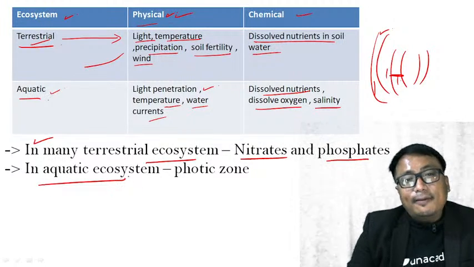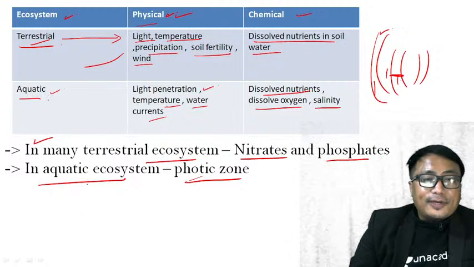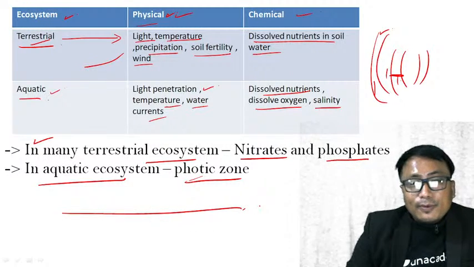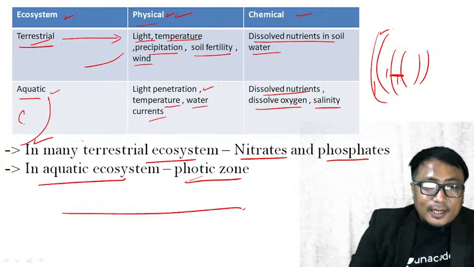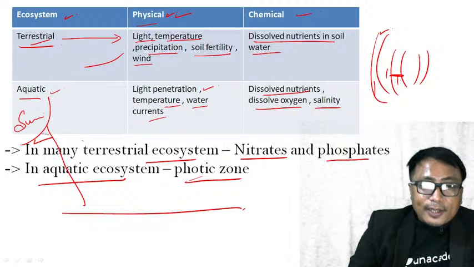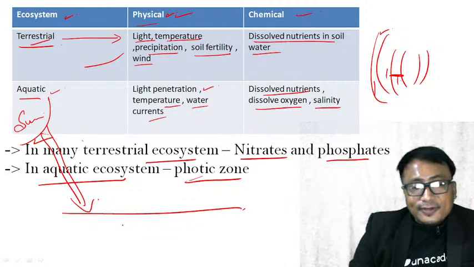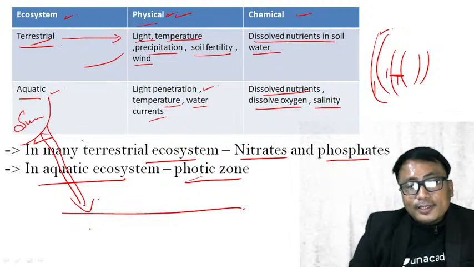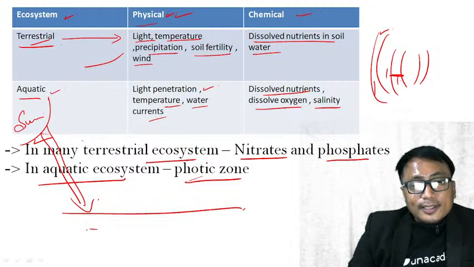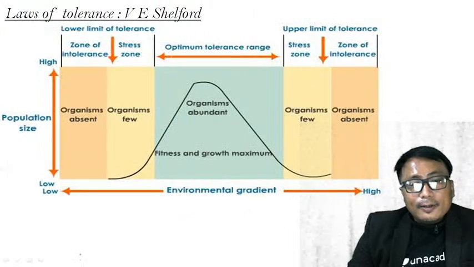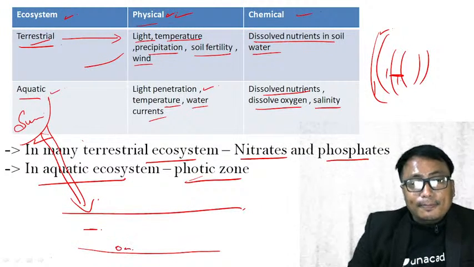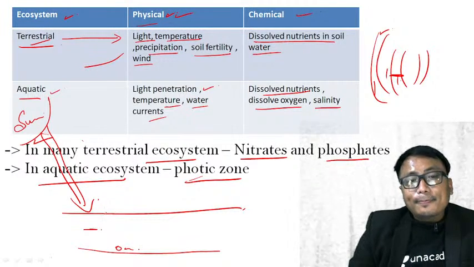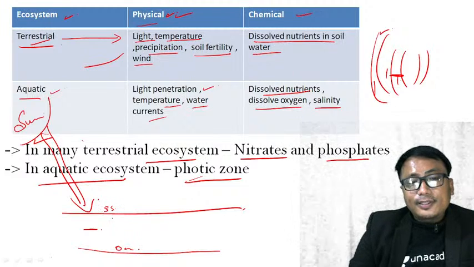In the aquatic system, it is the photic zone. For example, in the aquatic system or the ocean ecosystem, the ultimate source of energy is the sun's insolation. Now the sun's insolation, when it strikes the water surface, diffuses up to a certain extent. It is not able to penetrate to the depth of the ocean or the ocean bottom, because light can only penetrate up to somewhere around 200 meters from the sea surface or sea level.